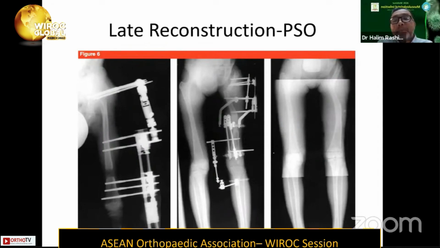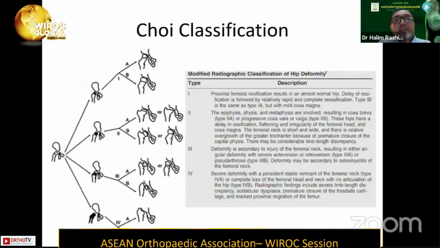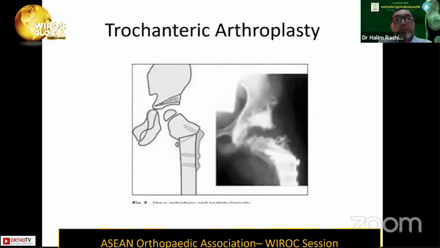Okay. The other option we can do would be hip arthrodesis, if there is a need to. But last but not least, at the end of the day, just like the patient in the second case, the patient does not want anything to be done. The patient is now already 18 years old, so he manages with the limb length discrepancy that he has.